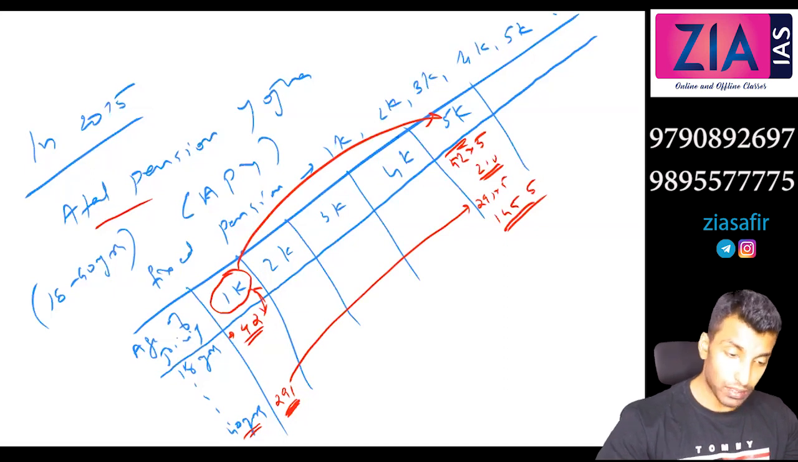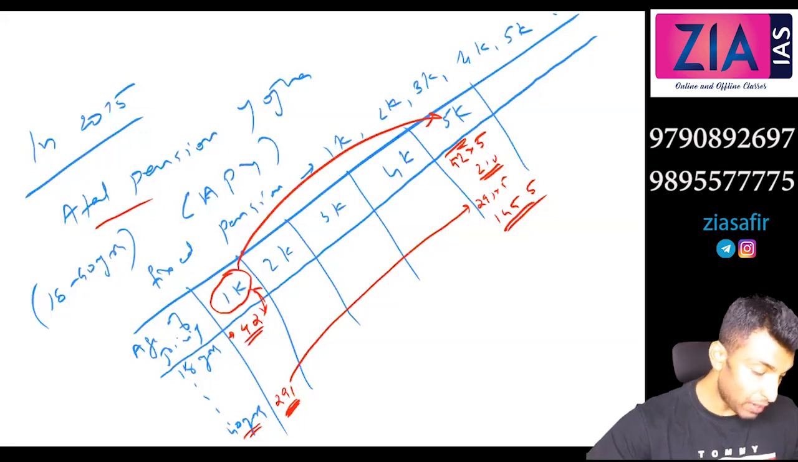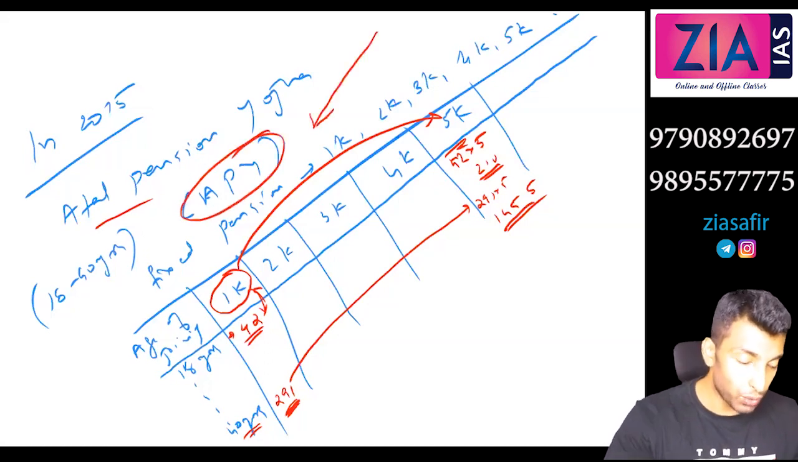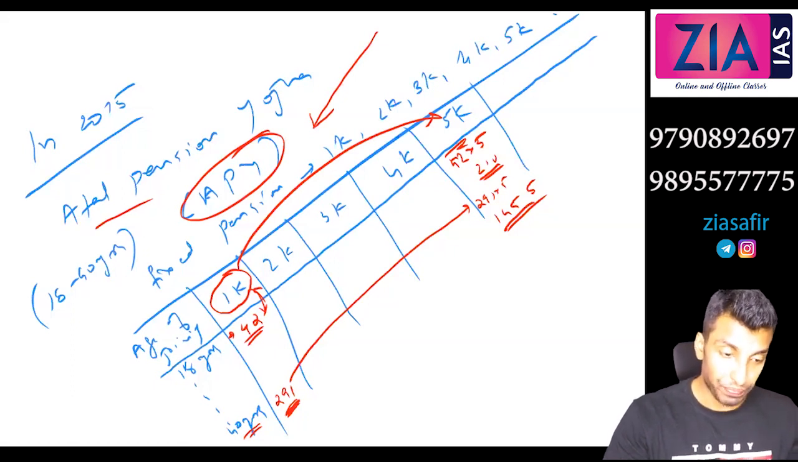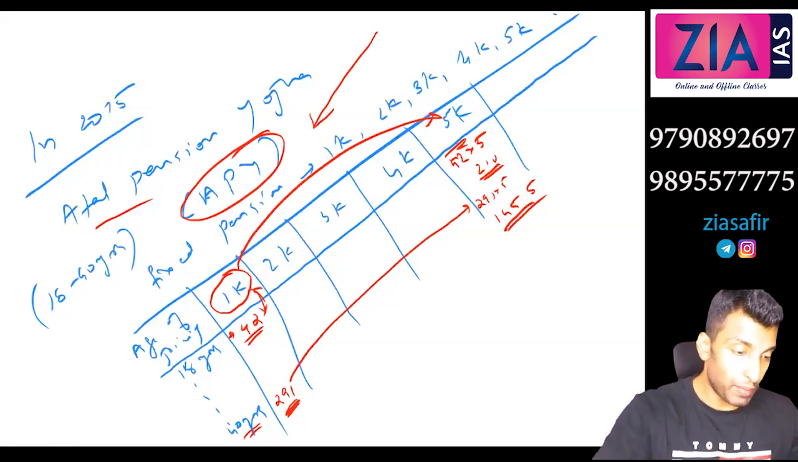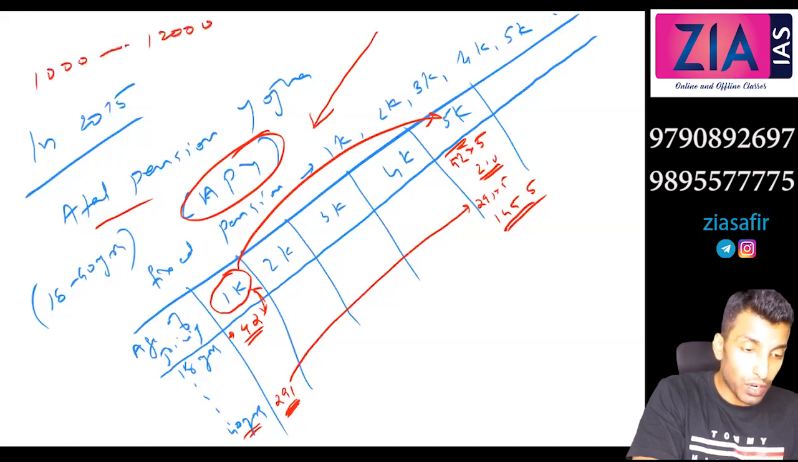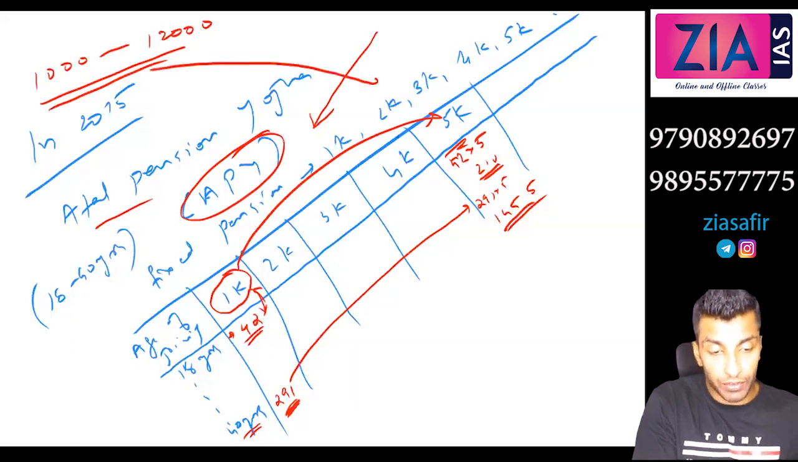Now the Swavalamban scheme that we have discussed will be automatically shifted to APY. Once this was established, the Swavalamban scheme automatically shifted to Atal Pension Yojana unless you opt out of it. If you wish to be in Swavalamban, then it is fine. Because in Swavalamban, your contribution is from 1,000 to 12,000, as we have discussed. So those who are in Swavalamban will be automatically shifted to APY, but you can opt out of it.